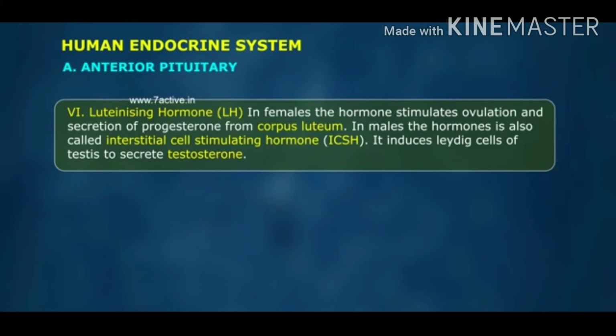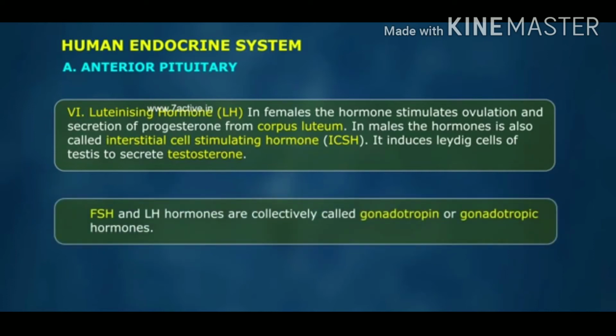In males, the hormone is also called interstitial cell stimulating hormone, ICSH. It induces Leydig cells of testes to secrete testosterone. FSH and LH hormones are collectively called gonadotrophins or gonadotrophic hormones.